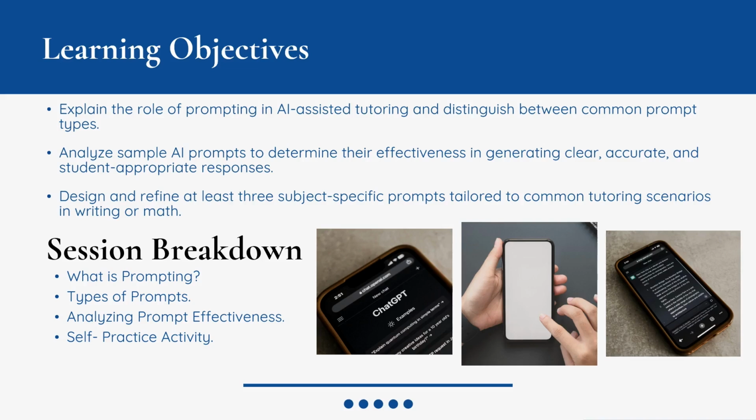Here's a quick breakdown of what we'll cover. We'll define what prompting is and how it affects AI responses. We'll go over types of prompts with real examples. Then we'll analyze some sample prompts together to see how small changes could lead to much better outcomes. Finally, we'll apply all of it in a self-guided activity where you'll craft and test your own prompts.